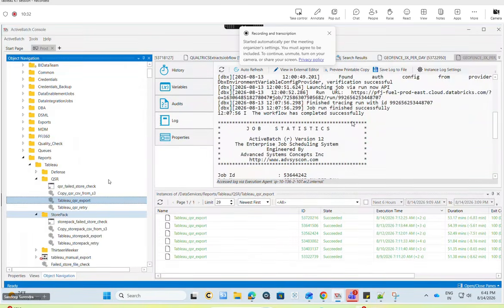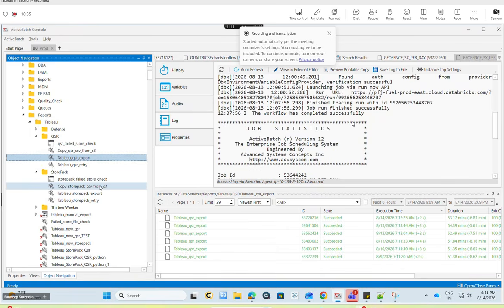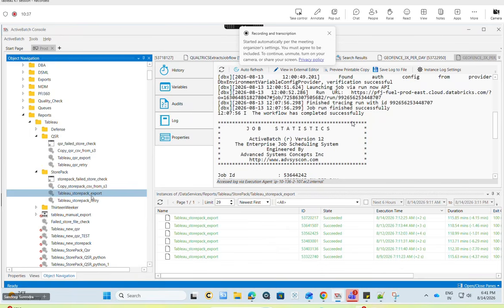In case you abort this job midway, let's say it has been running for 30 minutes and whoever is monitoring gets to know the Tableau server is down or there is some issue, or the extract didn't run for some reason, would it be that 50% of the stores have been published the report or not?